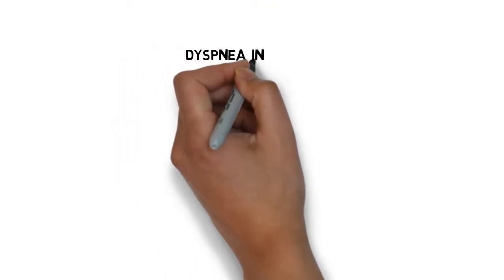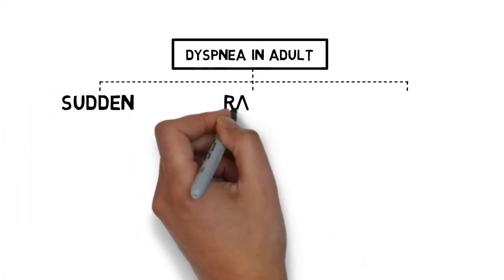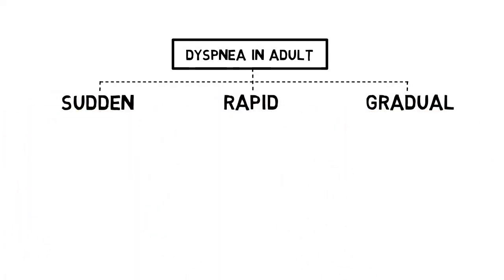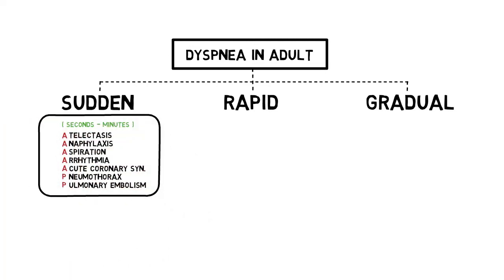Alright, there are a lot of differentials for dyspnea in adult alone. The best recommended approach to this, according to Professor Morta, is by identifying the onset and progression of the dyspnea. Dyspnea can be very sudden and patient may deteriorate quickly over seconds to minutes. These are seen in these cases. But of course, this is just a guide for you. It actually depends on how severe the condition is.